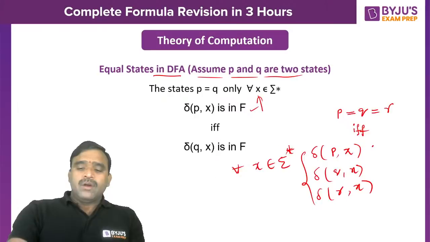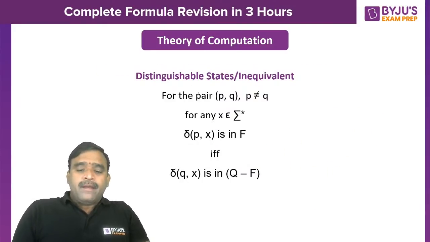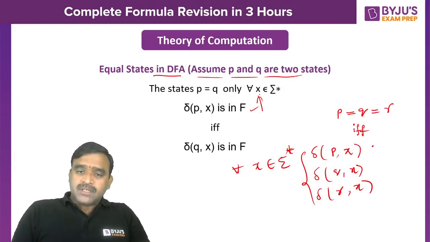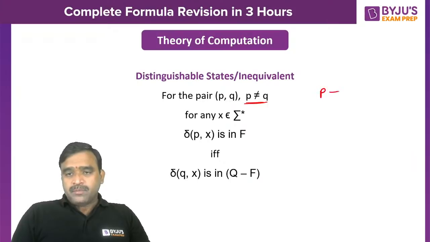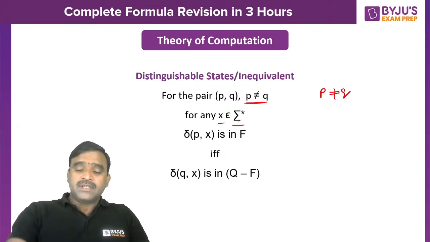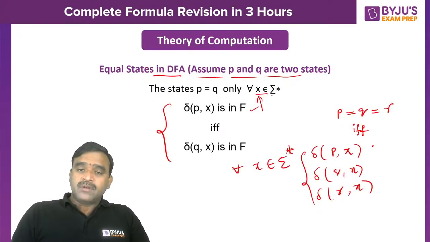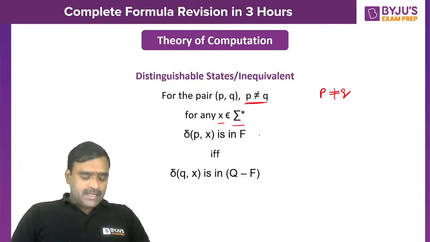Okay, now coming to distinguishable. If for any X belongs to sigma star this condition fails, it is distinguishable. For example, the pair P and Q are distinguishable. Distinguishable means not equivalent. So P is not equivalent to Q, provided for any X belongs to sigma star. There is a lot of difference here: for all X belongs to sigma star, here for any X.